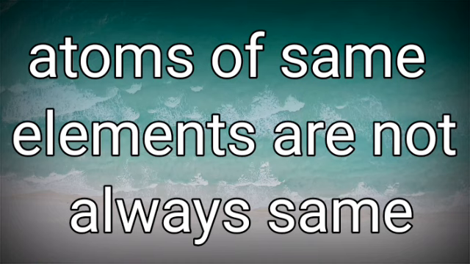Atomic number is constant. Atoms of the element having same atomic number but different mass number are called isotopes. So the existence of isotopes helps to discard the second postulate of Dalton. That is, atoms of same elements are not always same.